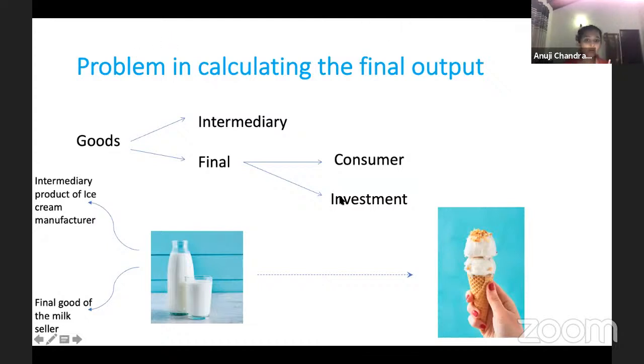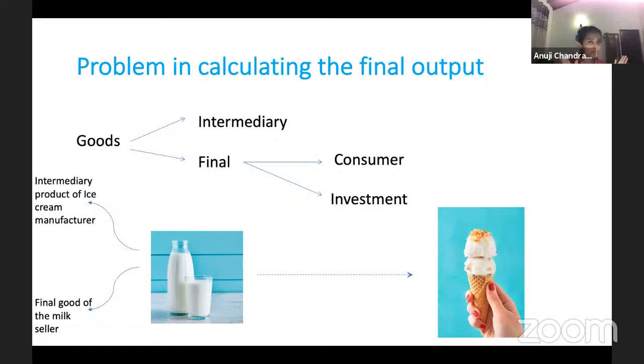So when we talk about the final output, when calculating the final output, now guys, final output for one person might be an intermediary good for another person, like I just said. Example, now I'm buying an ice cream from Rio.